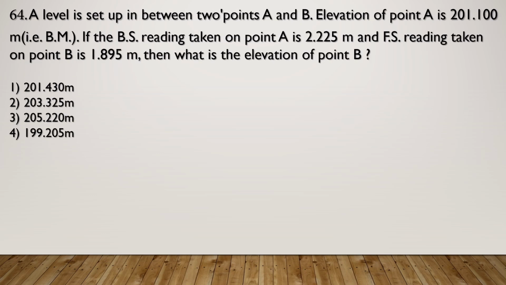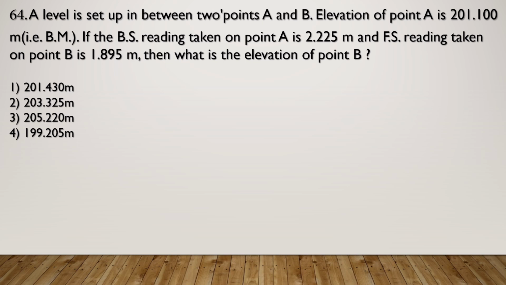Now next question. A level is set up in between 2 points A and B. Elevation of point A is 201.1 meter, that is the benchmark. If the backside reading taken on point A is 2.225 meter and foresight reading taken on point B is 1.895 meter, then what is the elevation of point B?